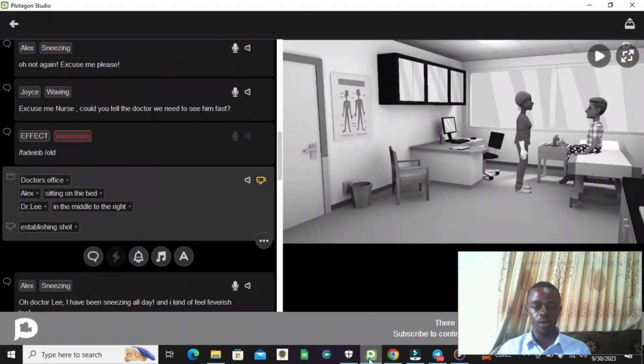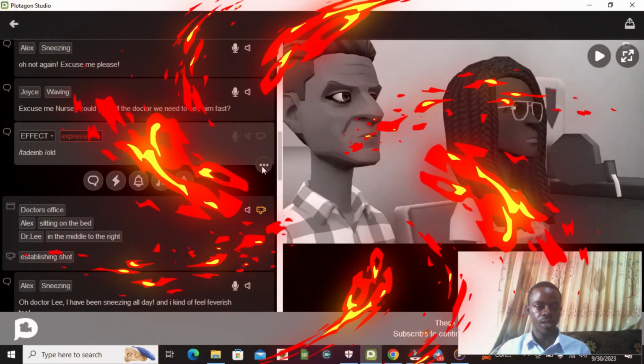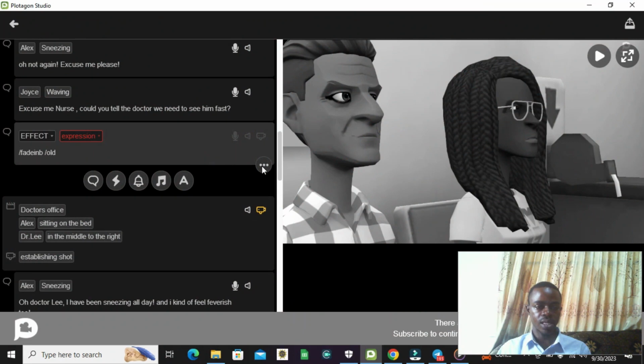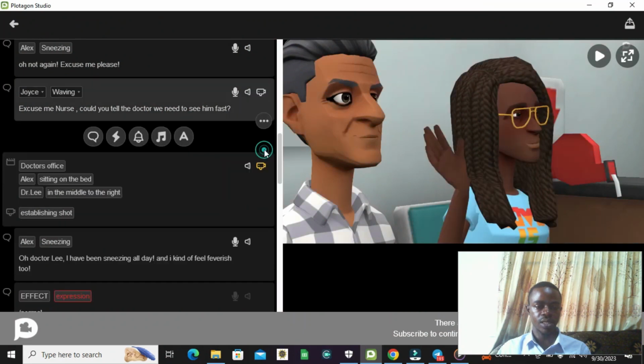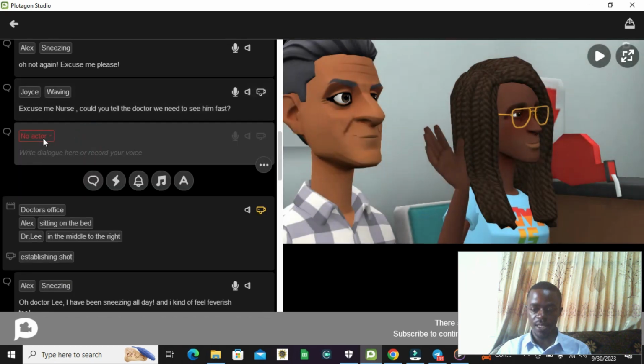So open Plotagon. Let's assume I do not want to use this, so maybe I delete this. And I actually want to add a hidden effect now. So what I need to do is click on chat. Do not select any character, just on the box here, paste whatever you have there.